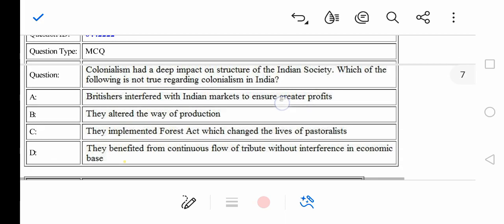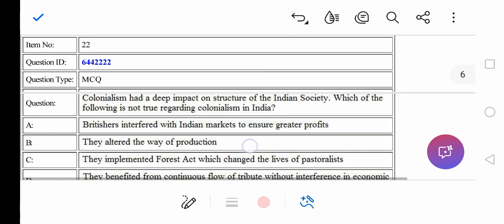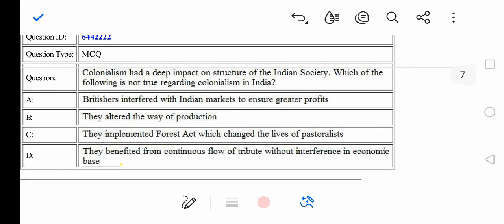So going ahead with our 22nd question. Colonization had a deep impact on the structure of Indian society. Which of the following is not true regarding colonization in India? Option A, Britishers interfered with the Indian market to ensure great profits.